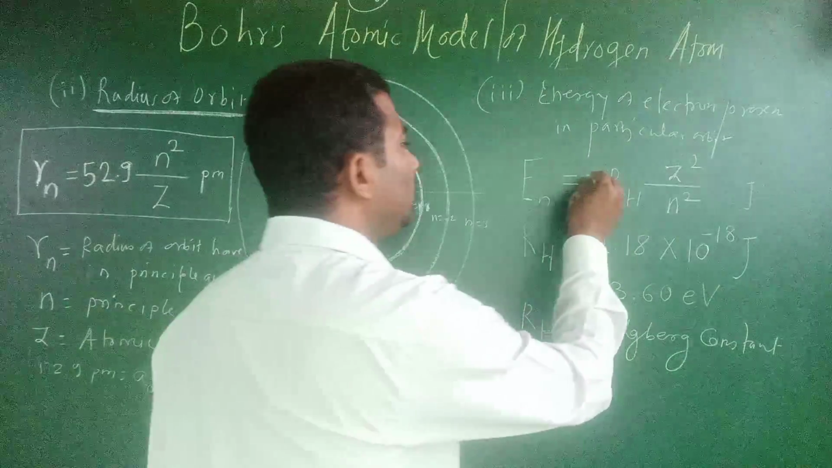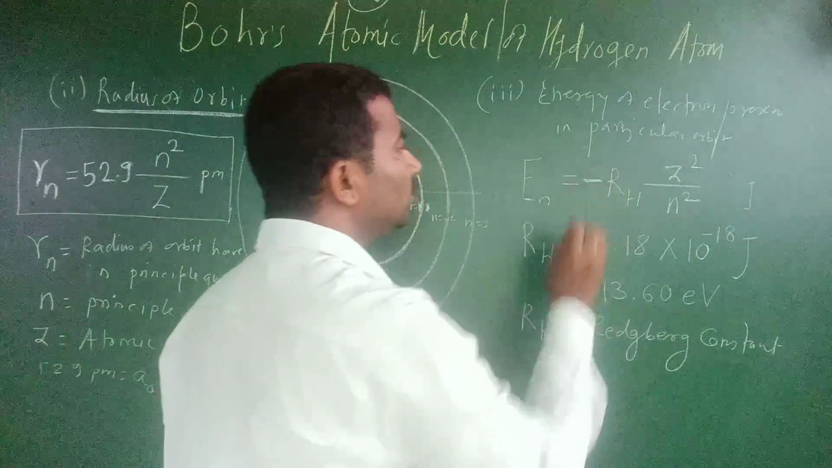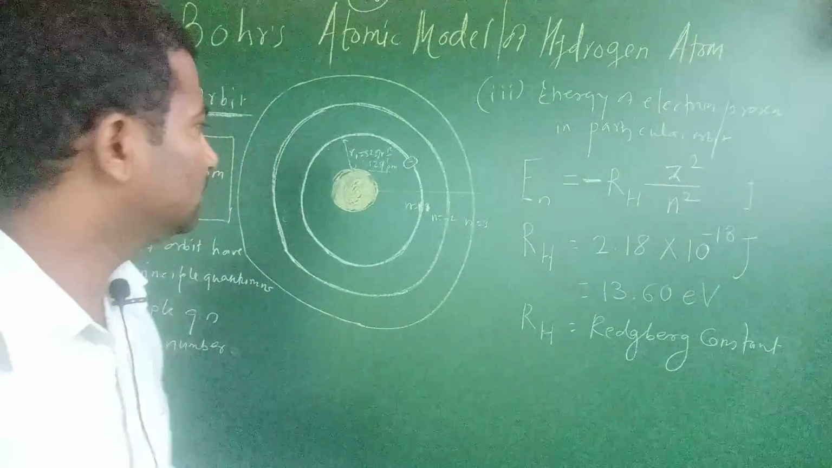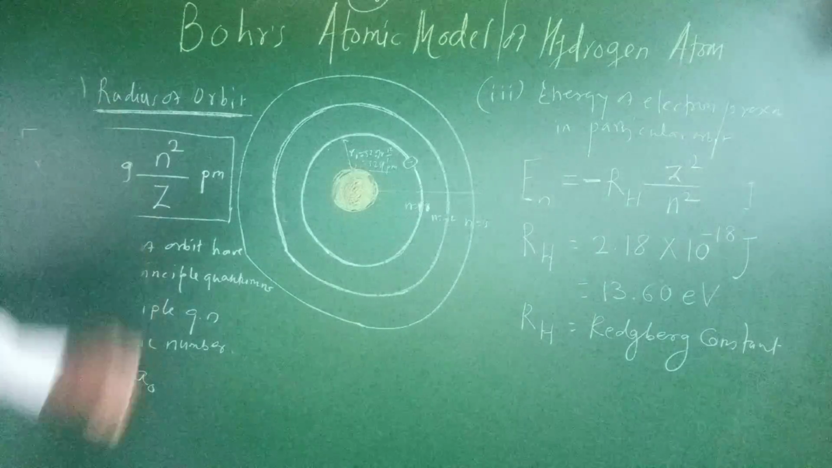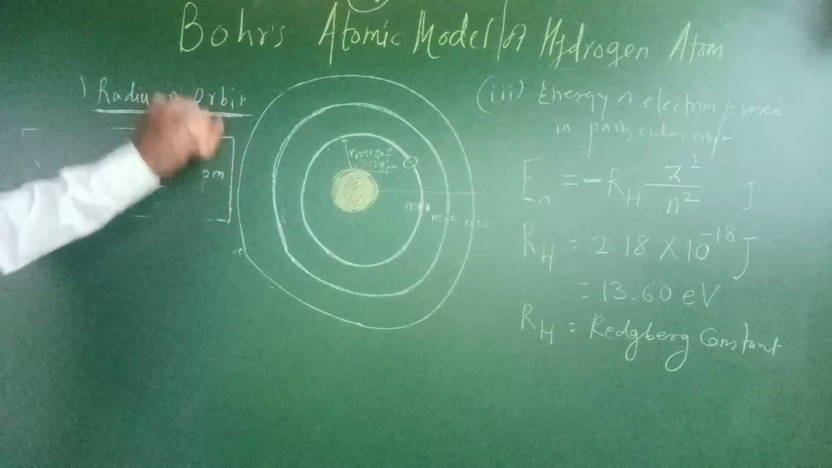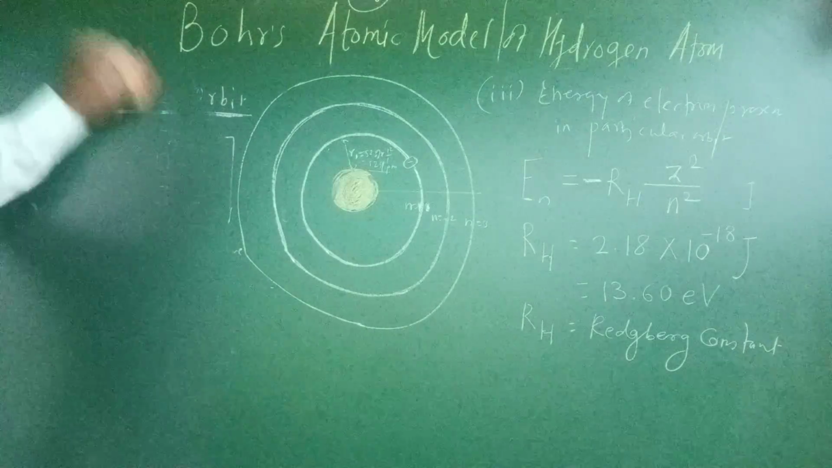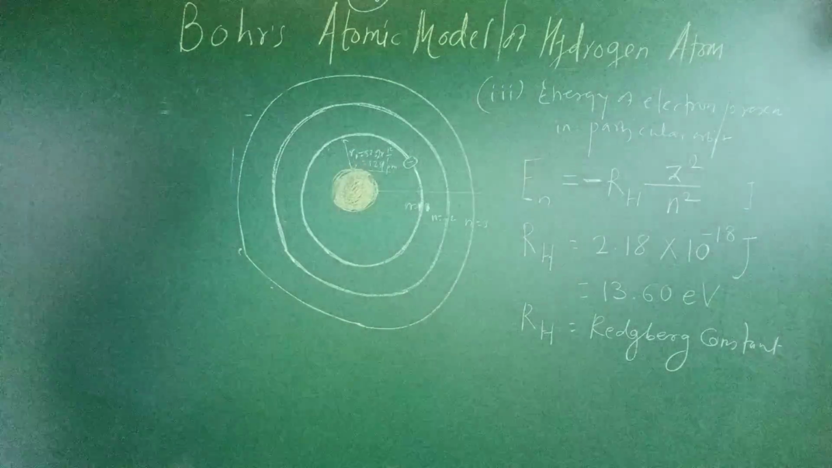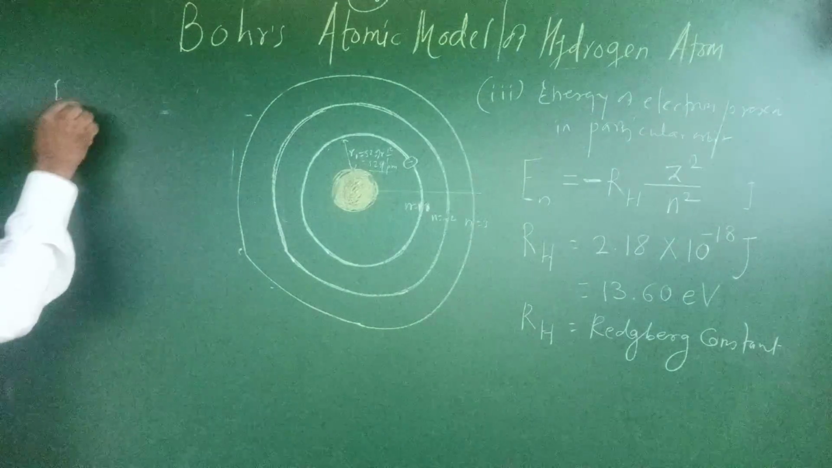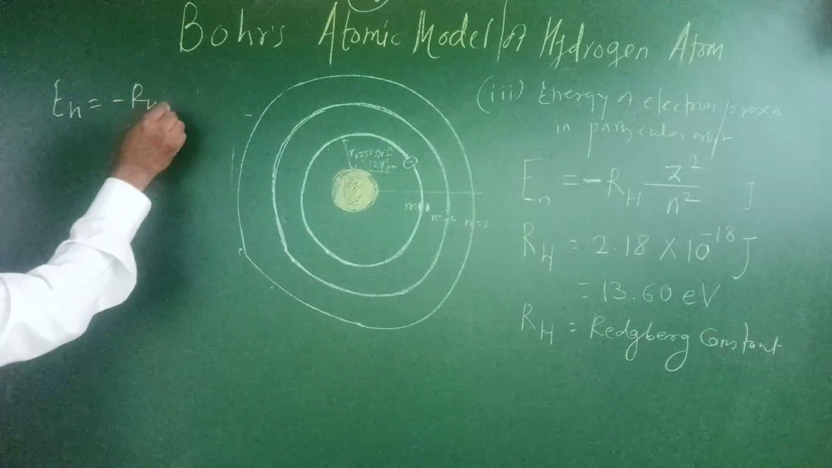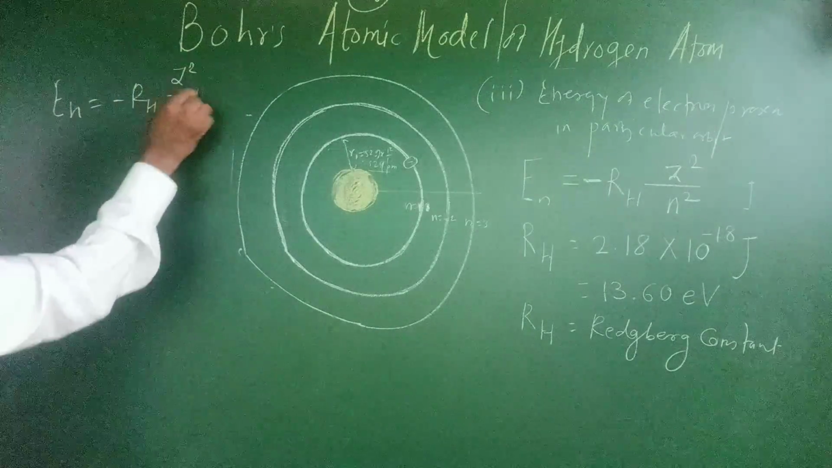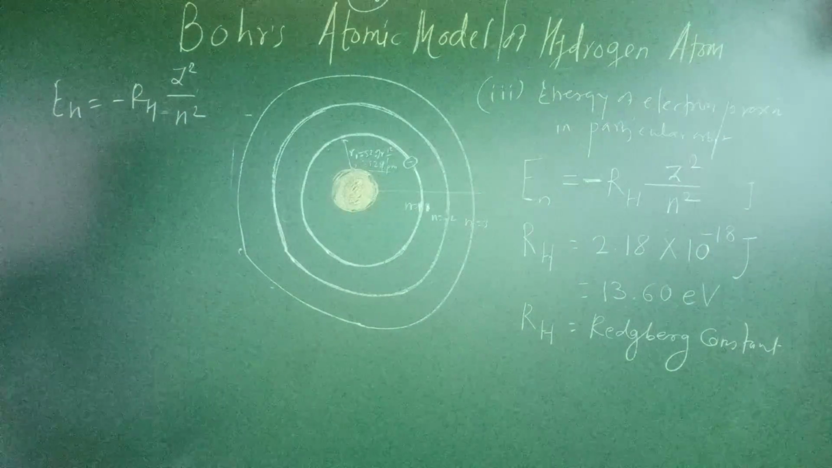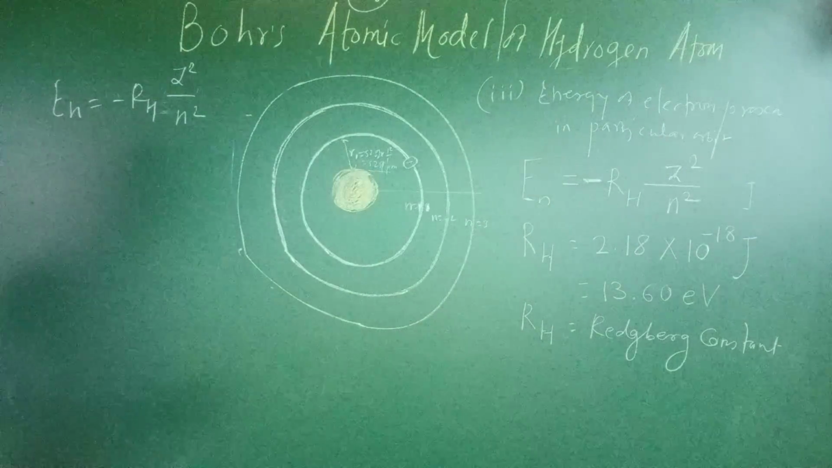Here, what does the negative sign signify? See, the equation is E_n equal to minus R_H into Z square upon n square. Here Z is the atomic number and n is the principal quantum number.